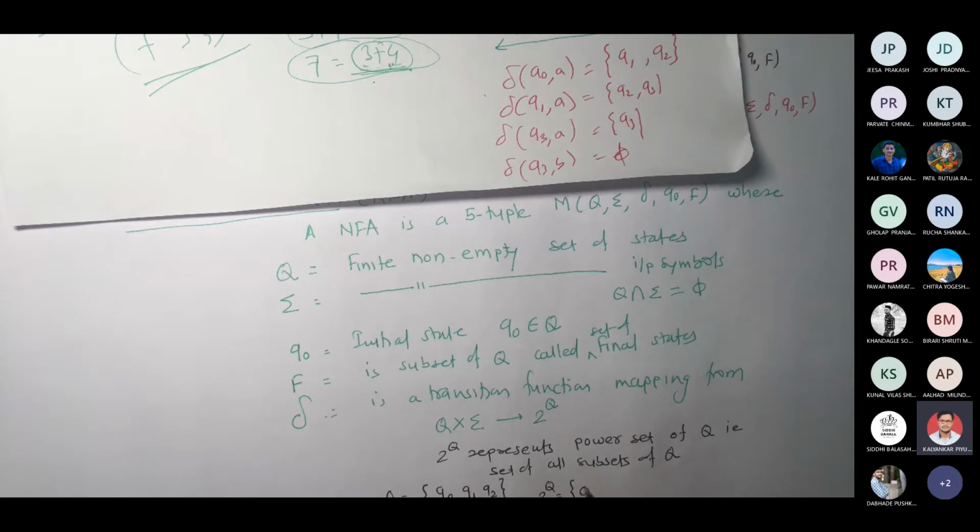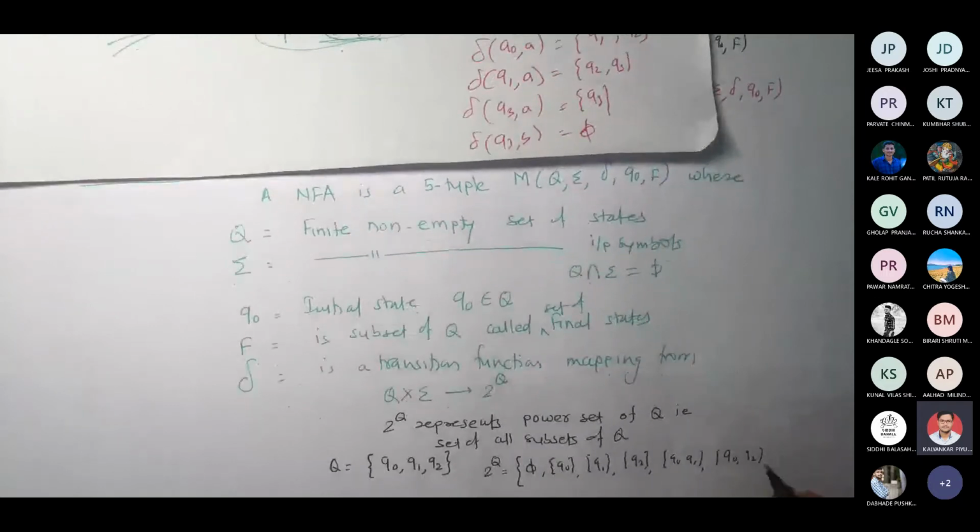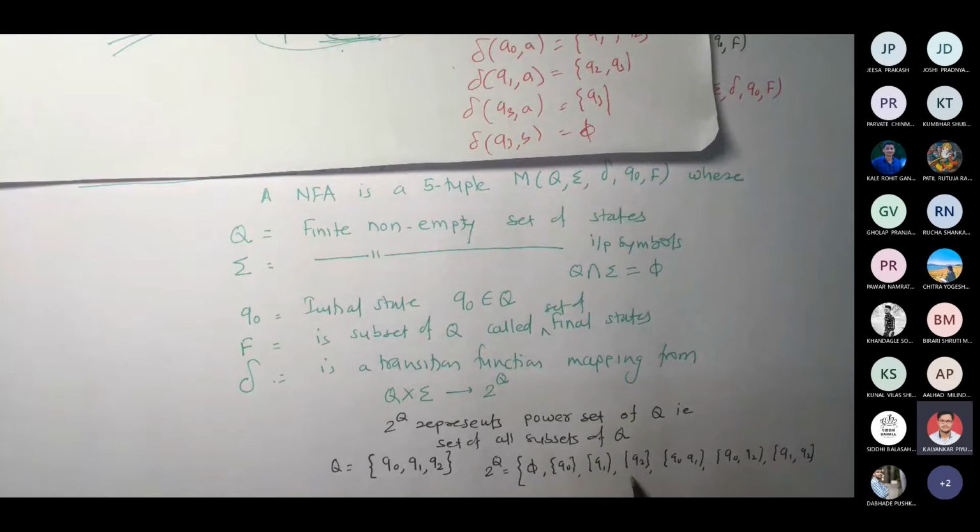So first is phi, then Q0, then Q1, then Q2, Q0 Q1, Q0 Q2, Q1 Q2, and then Q0 Q1 Q2. 1, 2, 3, 4, 5, 6, 7, 8.